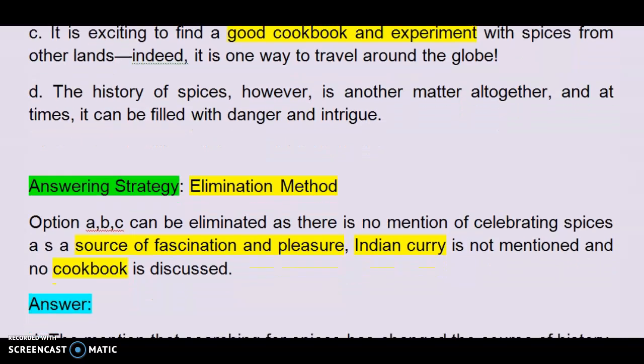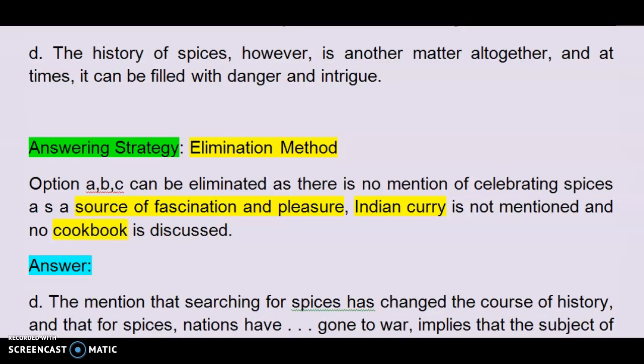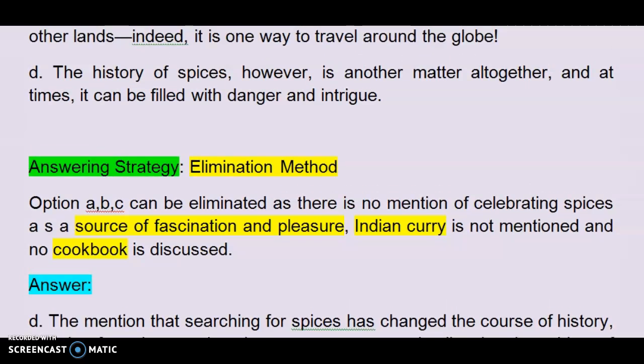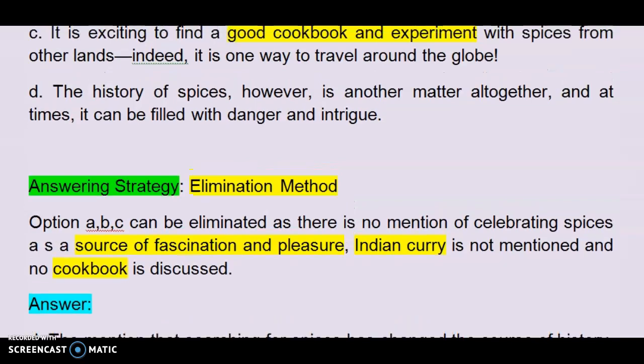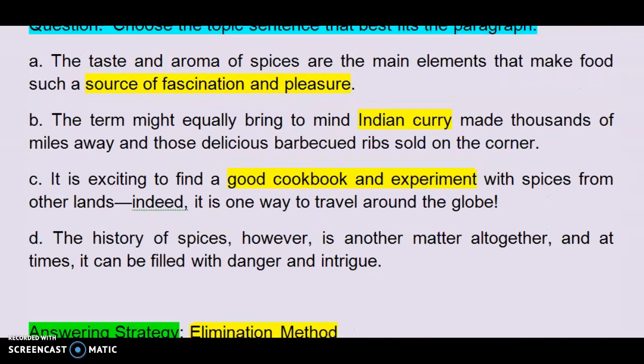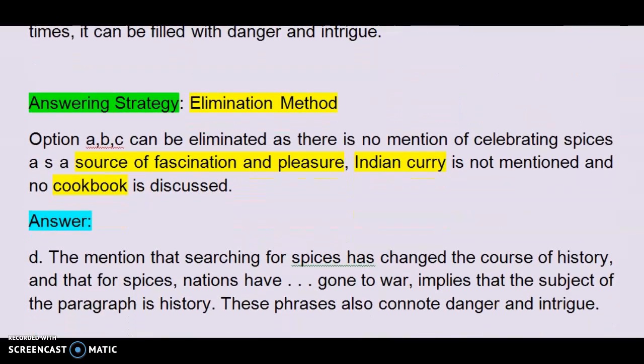Now let us see the strategy, let us examine it, and let us try applying it. The answering strategy is the elimination method. That is, one by one we need to eliminate the options given to us in order to narrow down our options and reach the right answer. According to me, options A, B and C can be eliminated as there is no mention of celebrating spices as a source of fascination and pleasure. Indian curry is not mentioned and no cookbook is discussed. So the three options I've highlighted, A, B and C, can be eliminated. We are left with just option D, and option D is the right answer.